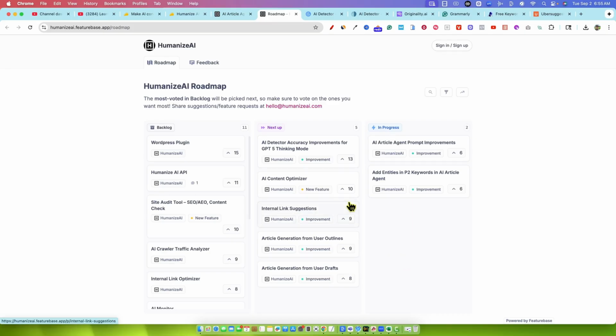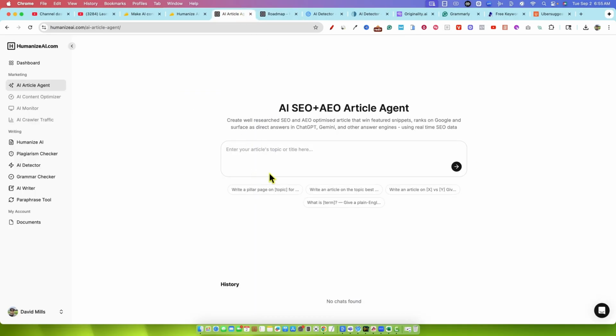If they set out to just be a humanized text-based tool, they've got a little bit of work cut out for them trying to be an all-out content generation tool as well. But they definitely have a roadmap that we can see. So we'll come in here and start off with the dashboard.